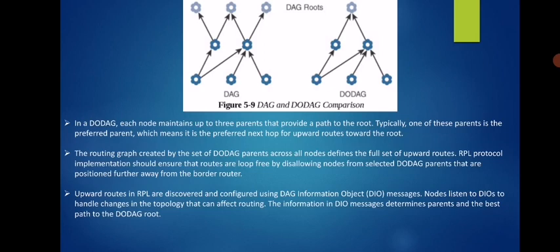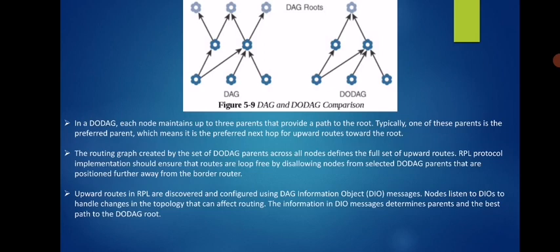Upward routes in RPL are discovered and configured using the DAG Information Object, the DIO. We are using this message over here. A node listens to the DIO to handle changes in the topology that can affect routes.